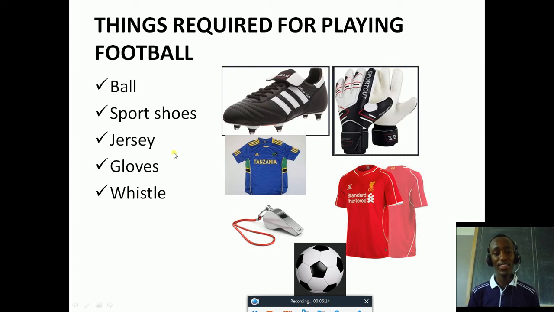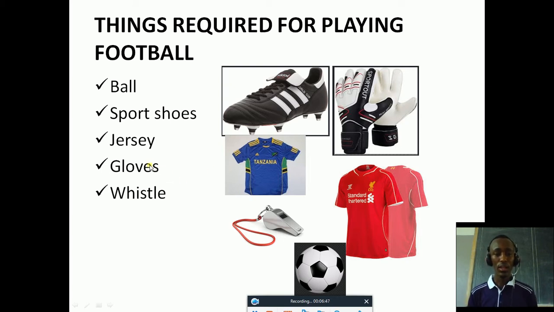And the third thing is a jersey. We must have a jersey. When we are going to play football, we must wear a special jersey. One team can wear a certain kind of jersey, and another team can wear another kind of jersey. Like what we see there, we have two kinds of jerseys. It means you can wear one of them, and another team can wear the other one.